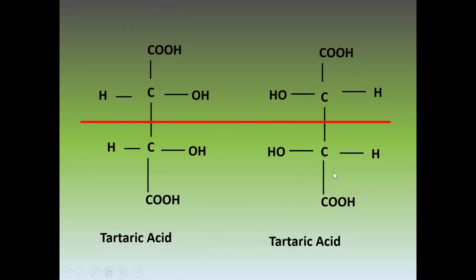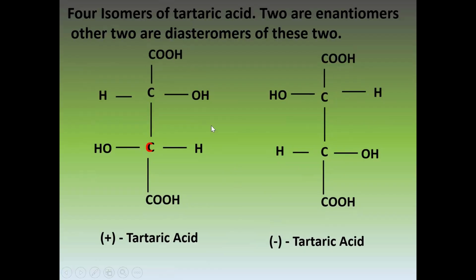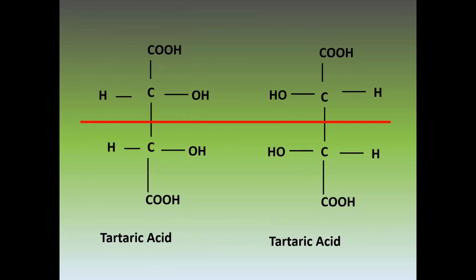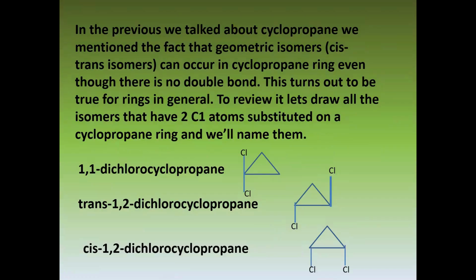They are optically inactive. While we have seen in the previous slide, these are also tartaric acid molecules, but these are optically active. One will rotate plane polarized light on the right, the other will rotate plane polarized light on the left. So we have noticed here four types of isomers of the tartaric acid. Some are optically active and some are not optically active.